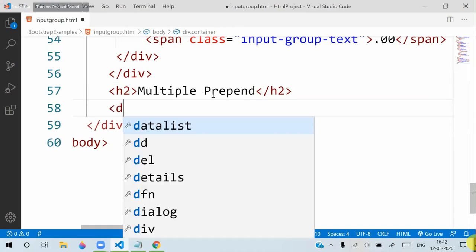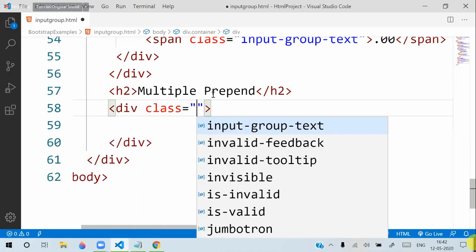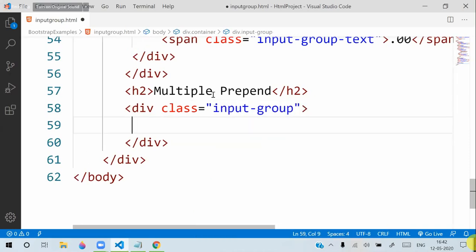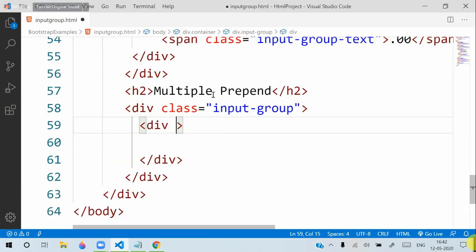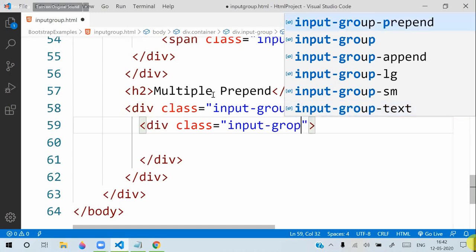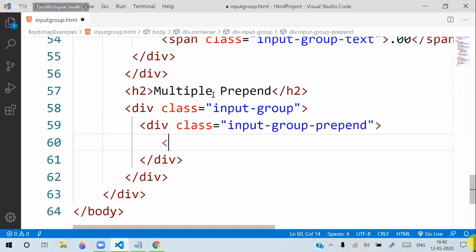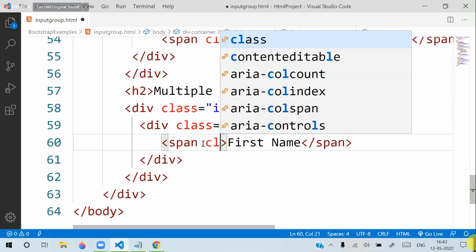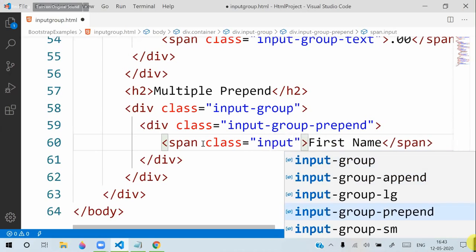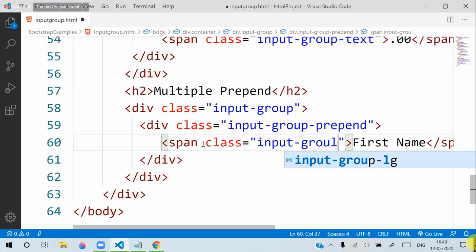Multiple prepend: div, we have a class input group, and another div with class input group prepend, and here we put a span, and in this span we are defining, suppose, first name, and this has a class input group text.